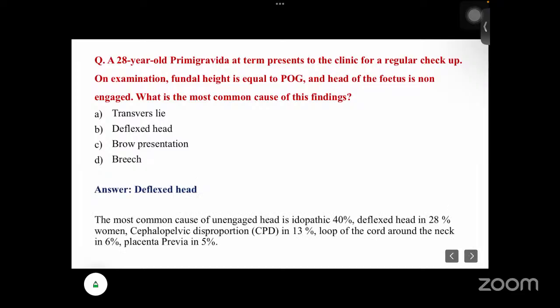So the most common causes of an unengaged head: 40% it is idiopathic, that is unknown. Next is the deflexed head at 28%. Next is CPD, that is cephalopelvic disproportion, in 13%, loop of cord around the neck in 6%, and placenta previa in 5%. In these options, only deflexed head was there. The commonest cause was unknown, almost 40%, but the 28% is the deflexed head, so the answer will be deflexed head.